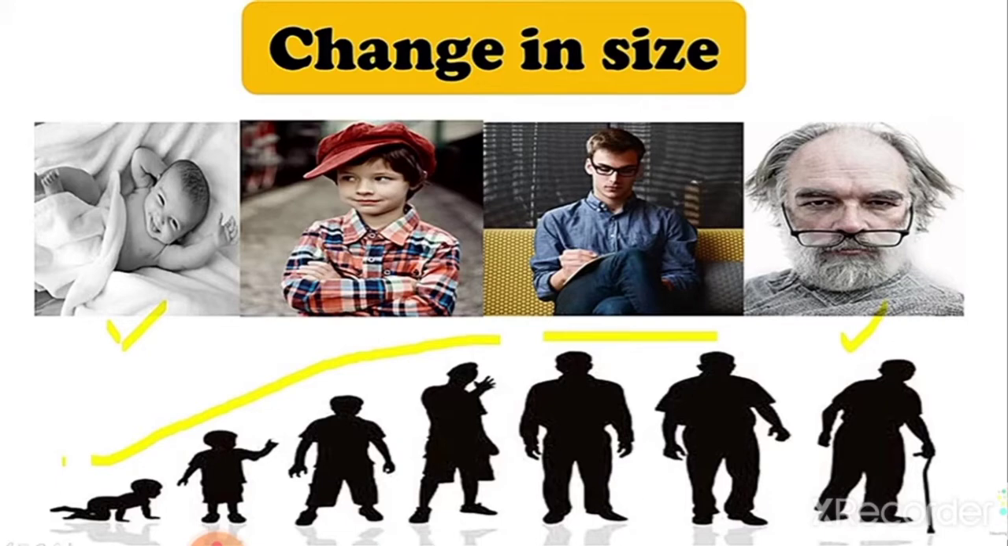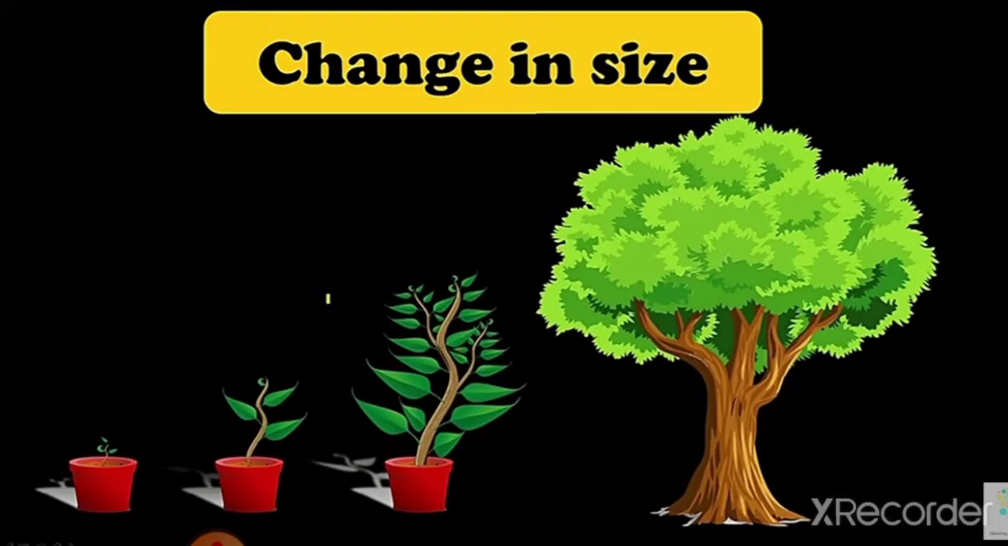So what kind of change is this? This is change in size. Similar is the case with plants and animals also. From a small seed which we sow in soil, a plant turns into a huge tree.